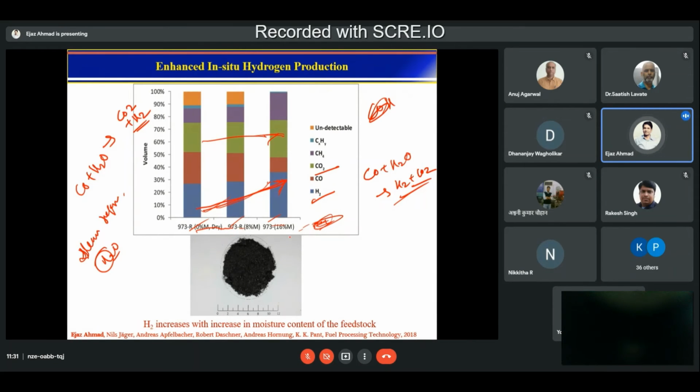Okay. But the question here was how much moisture I can put. So I can tell you, if you are making pellets, the maximum moisture content can be 16%. If you go to 20%, pellets will not form.